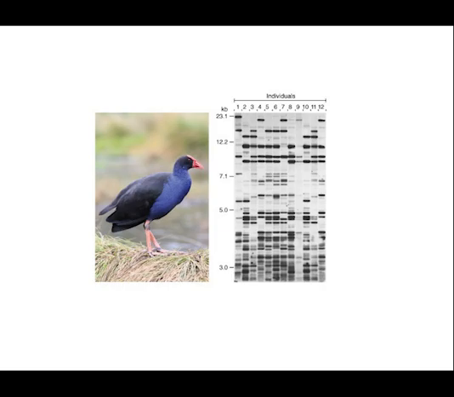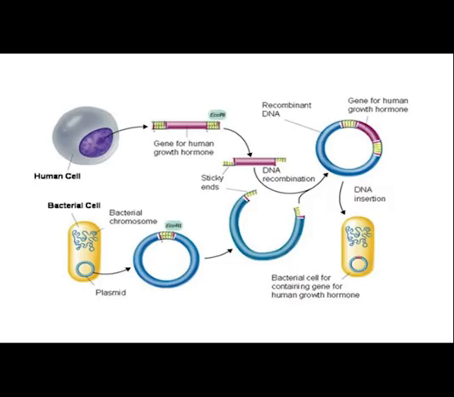For recombinant DNA technology, we need to identify and isolate the gene of interest. We cut it out with a restriction enzyme, such as EcoR1. We get a plasmid out of a bacterium, and we cut it with the same restriction enzyme so that we get the same sticky ends. We then get the isolated gene and the cut plasmid and tie them together with DNA ligase. We then put the recombined plasmid into a bacterium in a process called transformation.